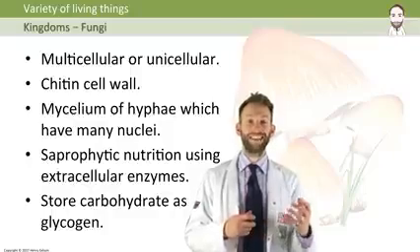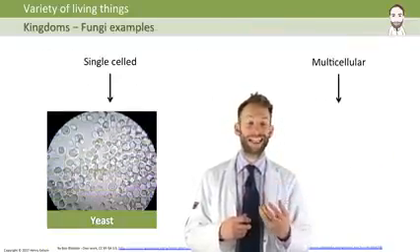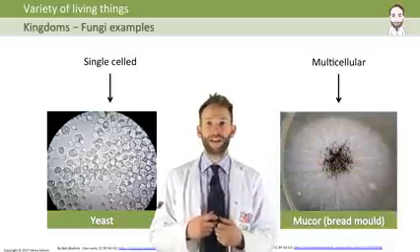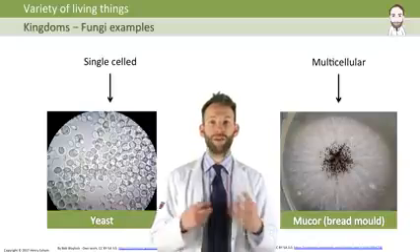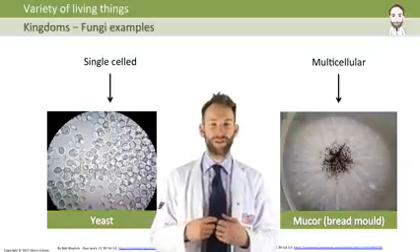So as I said, you can get single-celled fungi or you can get multicellular fungi. Single-celled fungi, and a common example of that is yeast, which is used for baking and brewing. Multicellular fungus is something like mucor, which is the kind of stuff that you get growing on your mouldy bread or mouldy fruit.